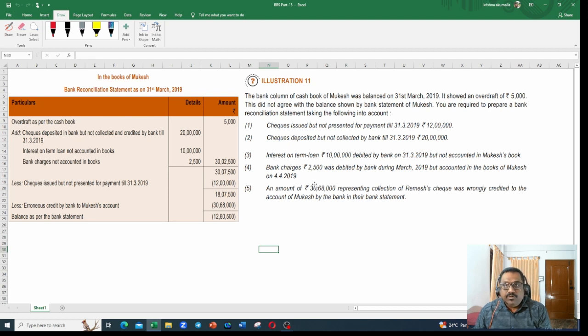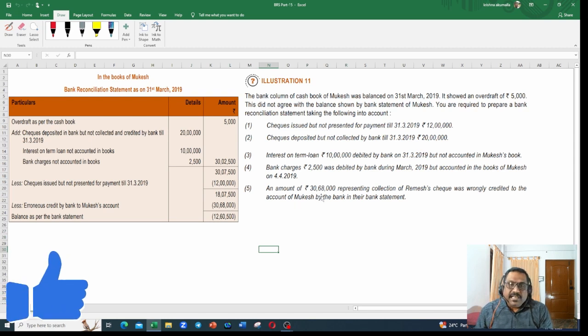Why am I talking about before end of March? Because end of March is the time where we started preparing the bank reconciliation. That is what he said, 31st March 2019. But this amount got accounted in Mukesh books on 4th April. So before 31st, it is not accounted in cash book. That is the meaning of it.